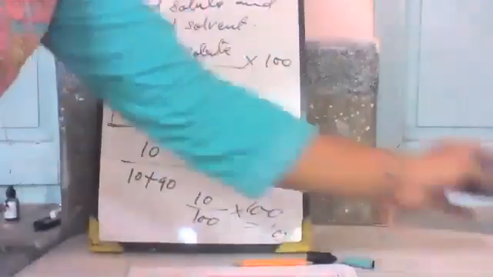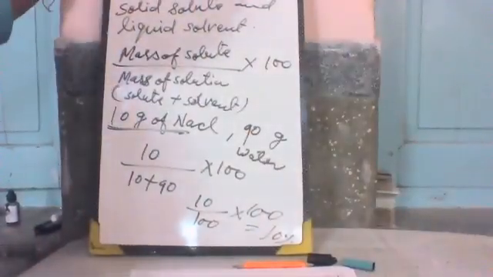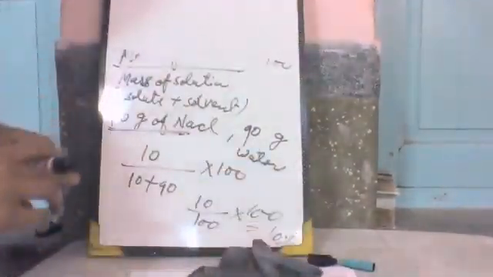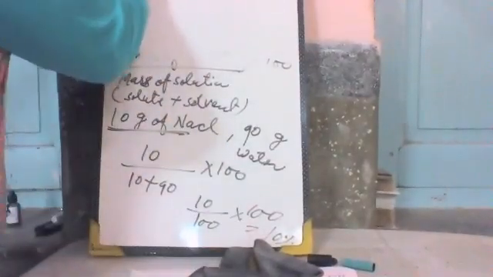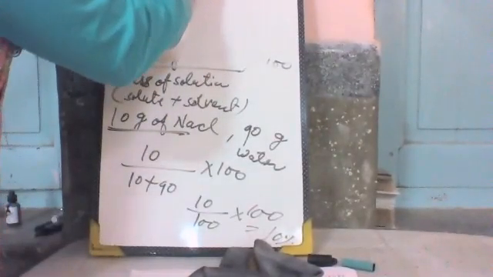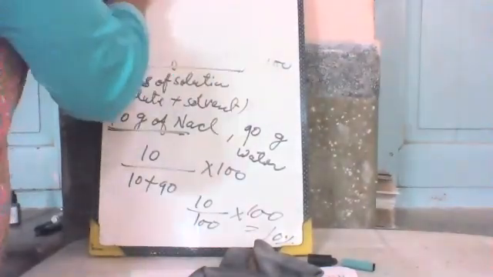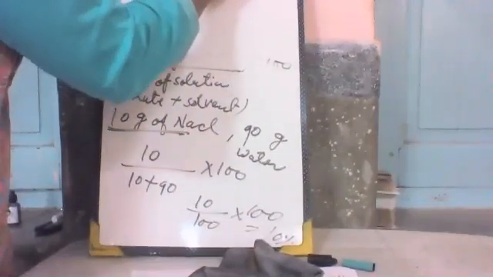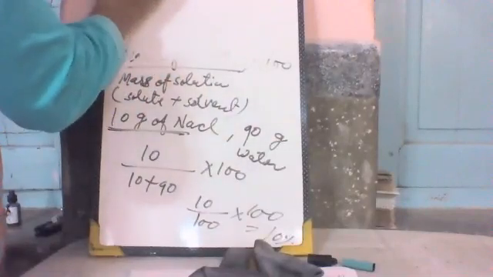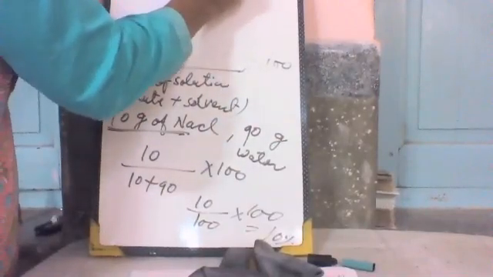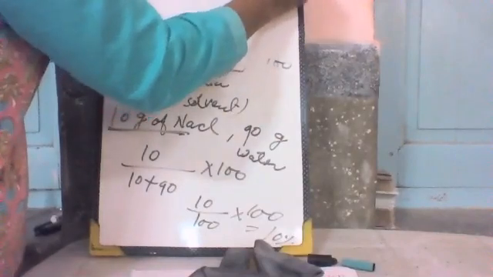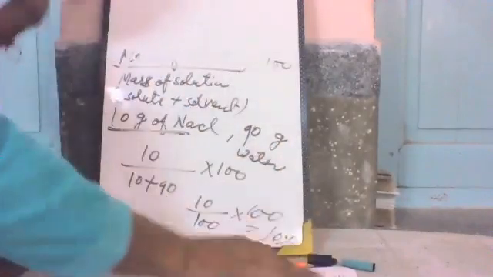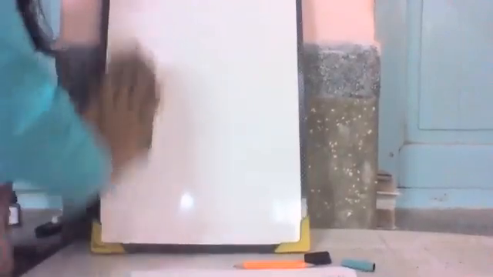The next method of measuring concentration of a solution is volume percent. We can measure this in volume. Here is the condition: both solute and solvent will be in liquid form, and it can be measured in milliliters.